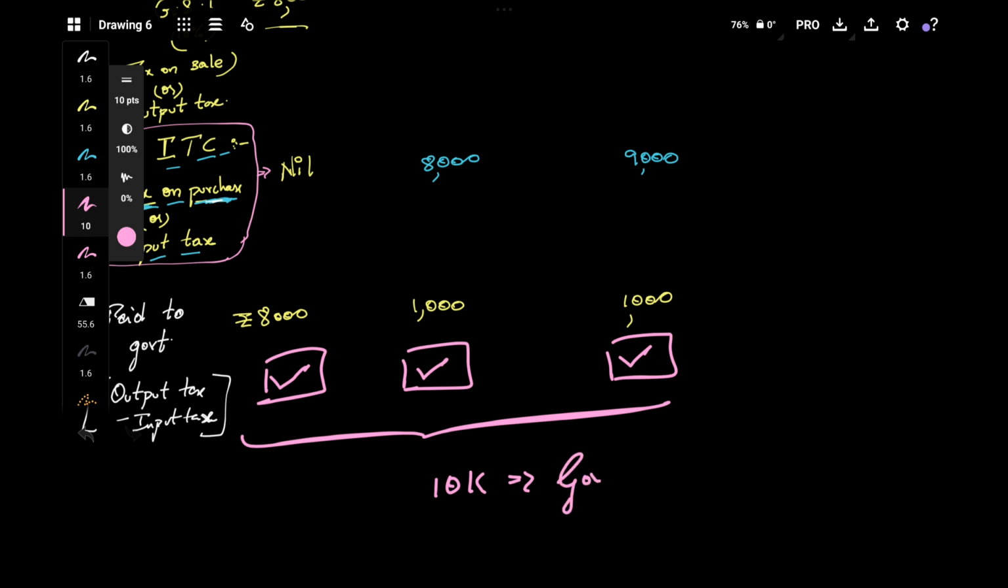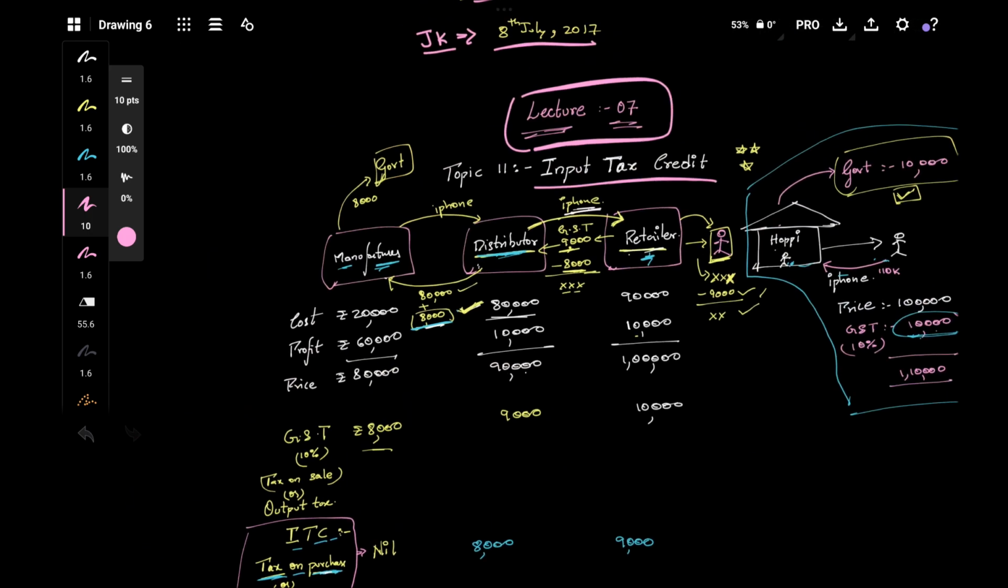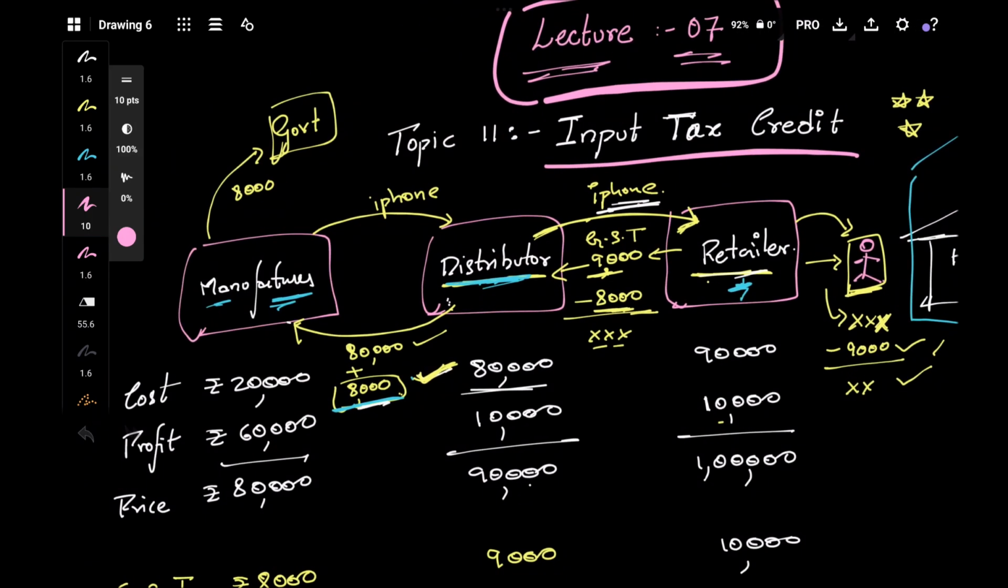So the government got its 10k. So the government doesn't have any problem regarding this at all. The government is getting its tax. And do the manufacturer, distributor, retailer have any problem? No. Why? Because they are not getting charged any tax. Initially they may be getting charged, but on further sale they are anyway recovering their taxes back. So there is no problem for them.